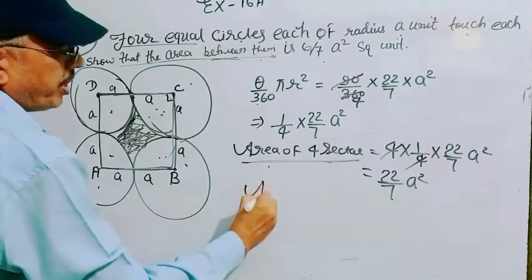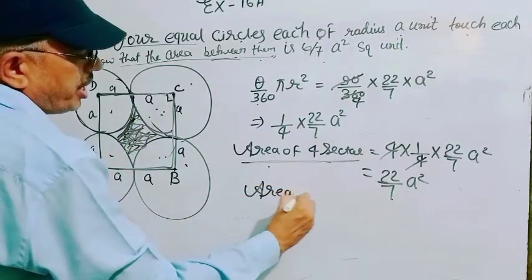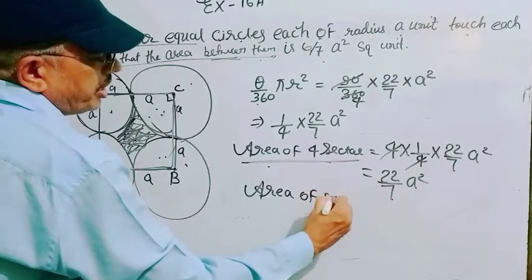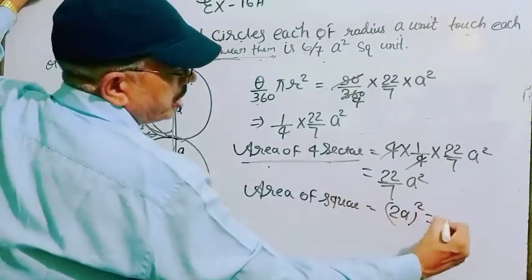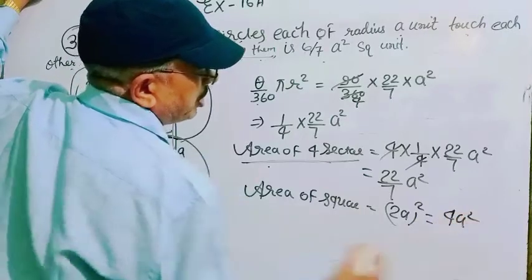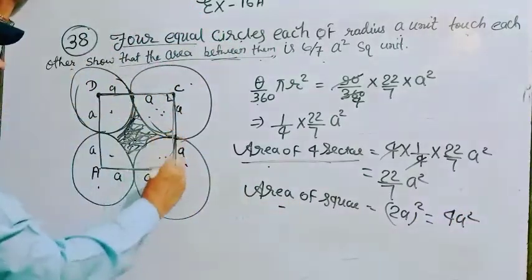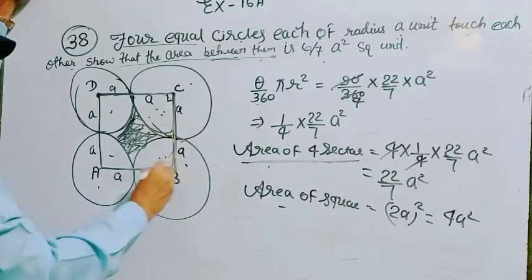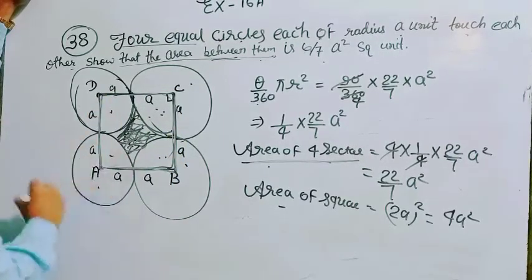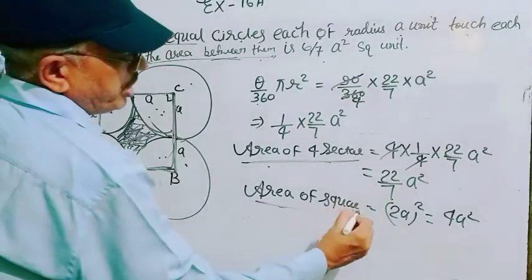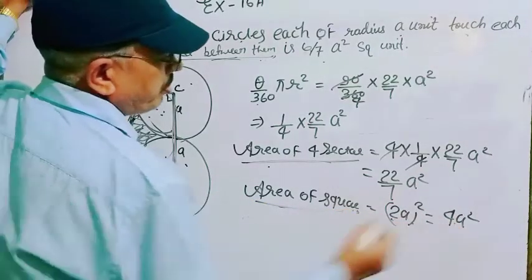So first you write the area of the square. Area of a square is equal to 2a whole square, that is 4a square, because here is a and there is a, so the side of the square is 2a. So what is the area of the square? That is side square, that is 4a square.